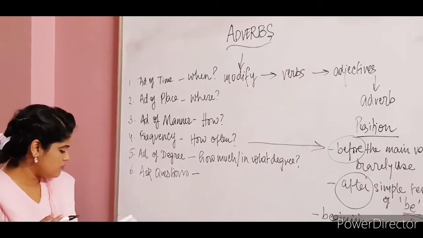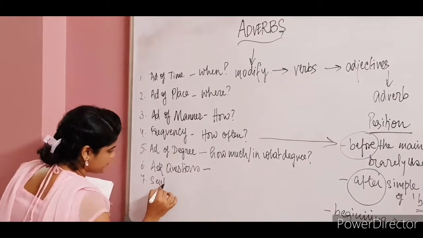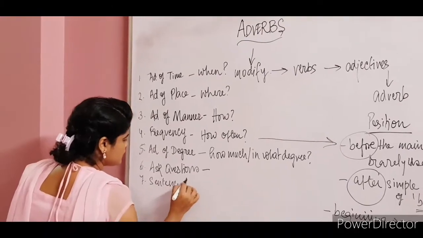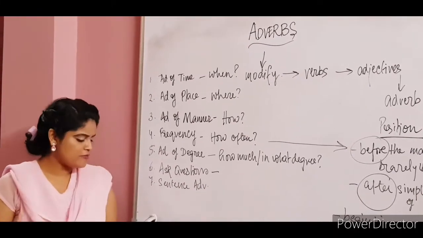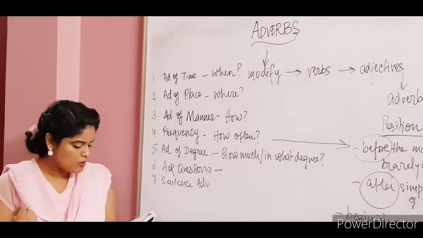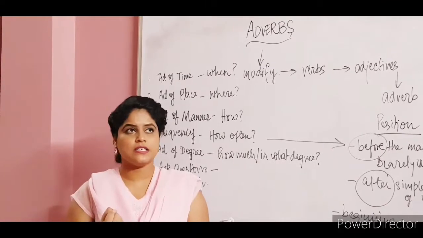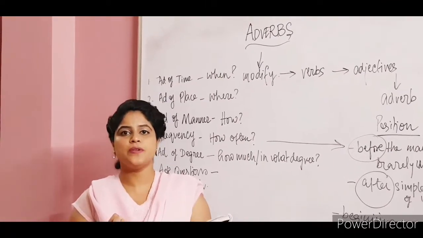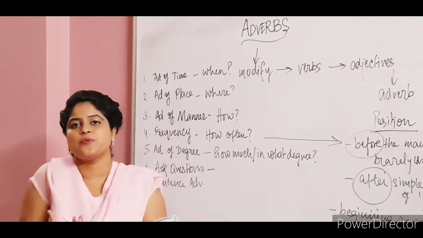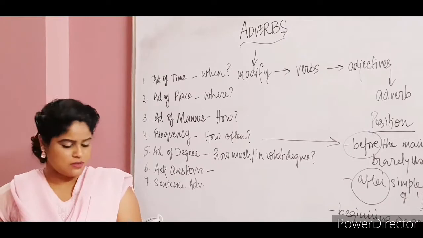Then you might also find something called sentence adverbs. They modify the entire sentence and normally express the opinion of the speaker. Words like evidently. Whenever you are expressing opinions or statements: Unfortunately this.